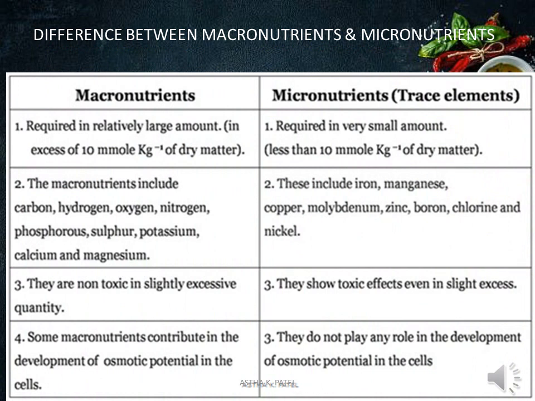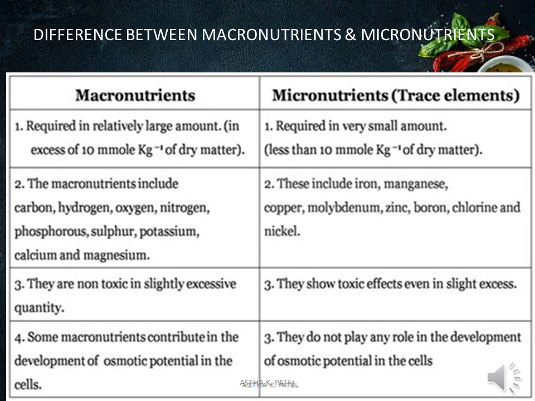Here is the difference between macronutrients and micronutrients. Macronutrients are required in a relatively large amount, whereas micronutrients, also known as trace elements, are required in very small amounts.